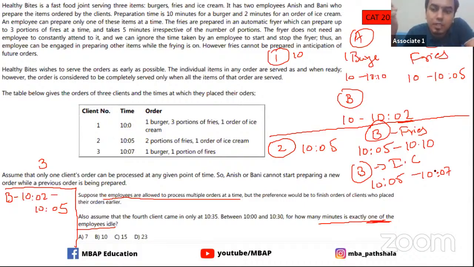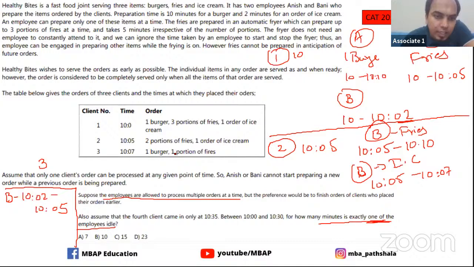So B is busy with fries, and B is busy with ice cream. So till now, from 10:05 to 10:10, people are busy there. That I get to see here, that this time he's free. But at 10:07, can he start working on something else? Yes, because by 10:10 the fries is happening, but for fries you don't have to wait. Fries can be done if you have put it in the fryer itself.